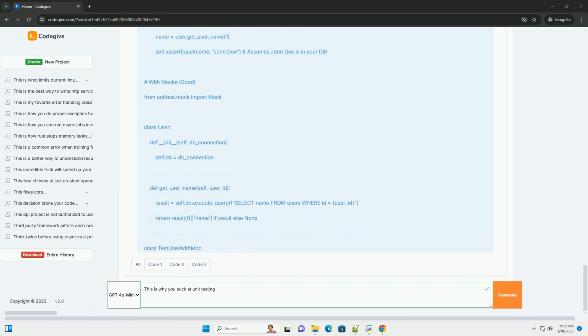Instead of asserting on specific return values, consider using more abstract assertions. For example, instead of asserting that a list contains a specific element at a specific index, assert that the list contains the element, regardless of its position. Test against interfaces or abstract classes. If you're working with polymorphism, test against interfaces or abstract classes rather than concrete implementations. This makes your tests more resilient to changes in the concrete classes.